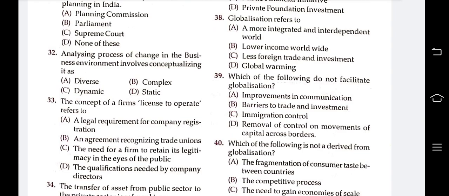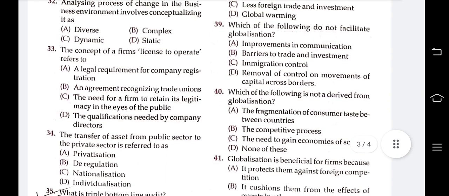The next question: the concept of a firm's license to operate refers to. Options are a legal requirement for company registration, an agreement recognizing trade union, the need for a firm to retain its legitimacy in the eye of the public, the qualification needed by the company director.